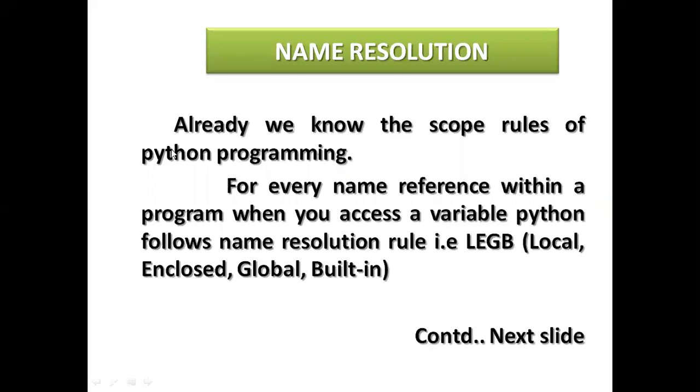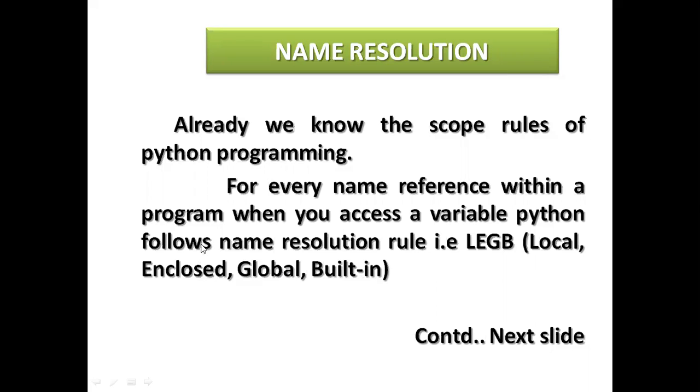Name resolution is here. We already know the scope rules of Python programming. For every name referred to within the program, when you access any variable in Python, it follows name resolution, see here, local, enclosed, global, built-in. LEGB means local, enclosed, global, built-in.